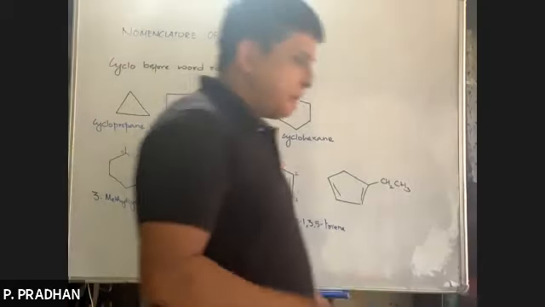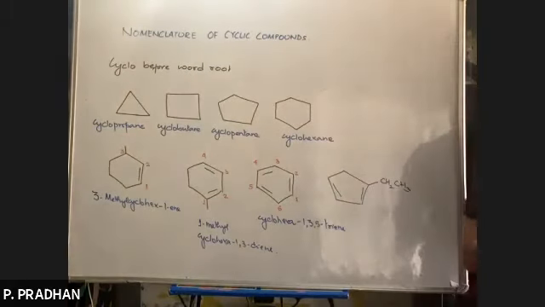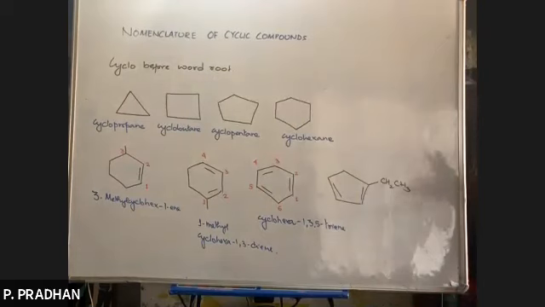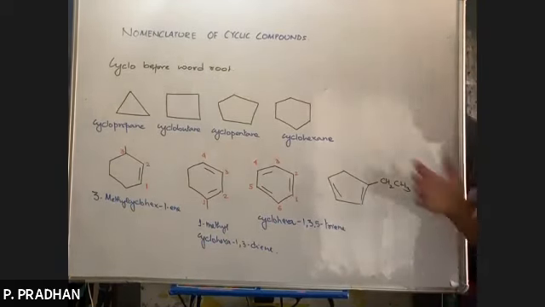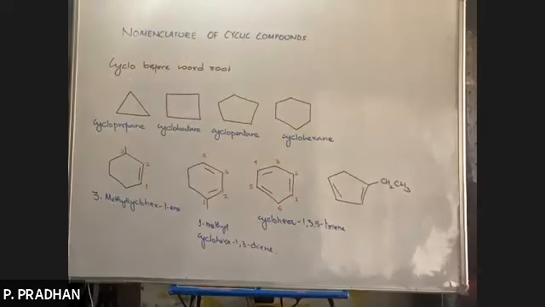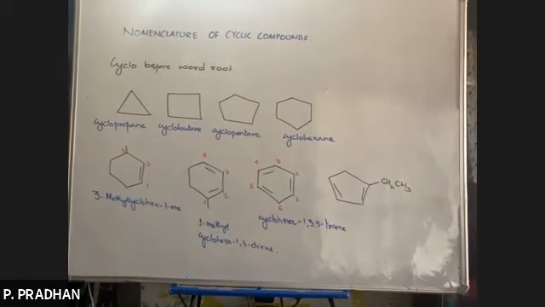Diene. Whenever you see a cyclic compound, remember, before the word root we add the prefix cyclo. So this we'll be doing in detail in the coming days. Okay, so now see.